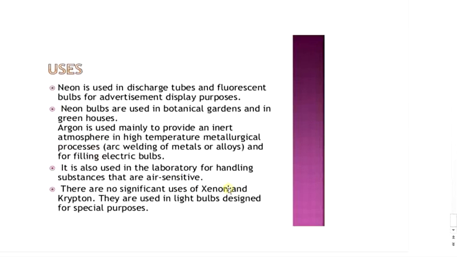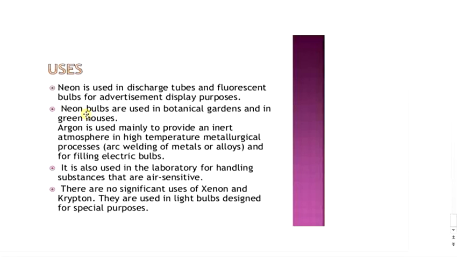Neon. Neon is widely used in neon signs, which are used for advertising purposes in the form of brilliant orange-red glow. This color is changed by mixing argon and mercury vapors with neon in the light bulb. Since the light of neon signs has better penetrating power through fog and mist, they are used in beacon lights for safety of air navigations.